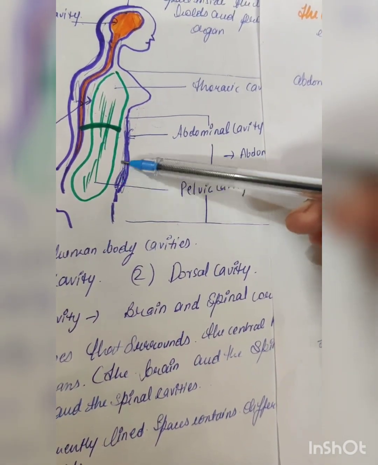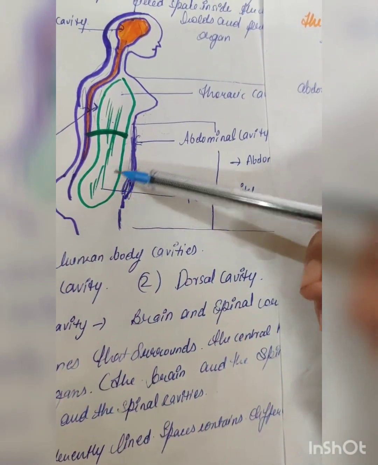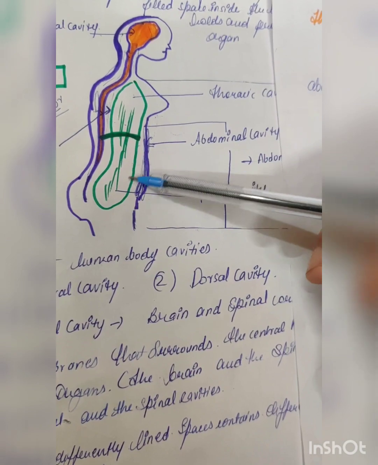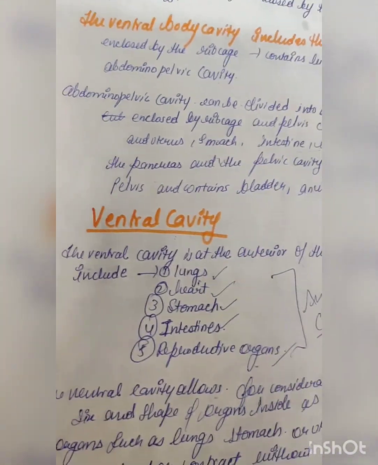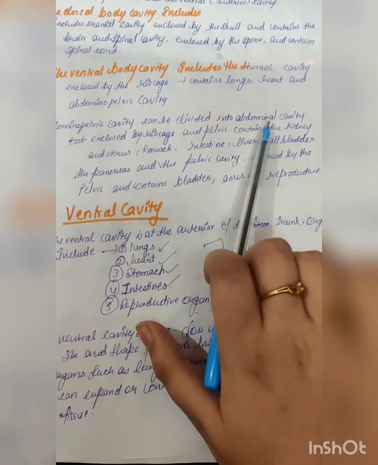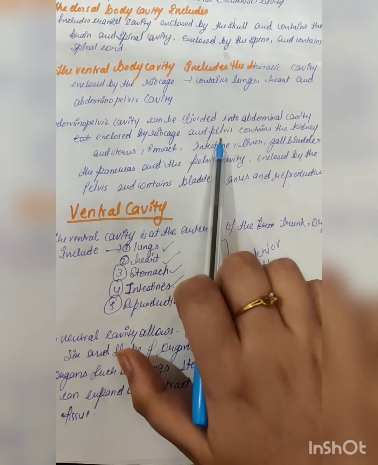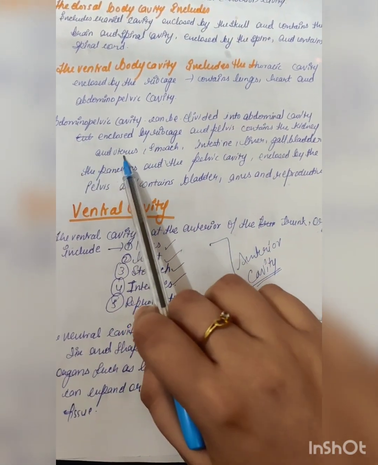And when I talk about pelvic cavity, uterus, kidney, these are all structures or organs that lie in the pelvic cavity. Together we call it the abdominal cavity. As we can already see here, the abdominal cavity can be divided into the abdominal cavity enclosed by the rib cage and the pelvis. It contains the kidney, uterus. This kidney and uterus come under the pelvic cavity.